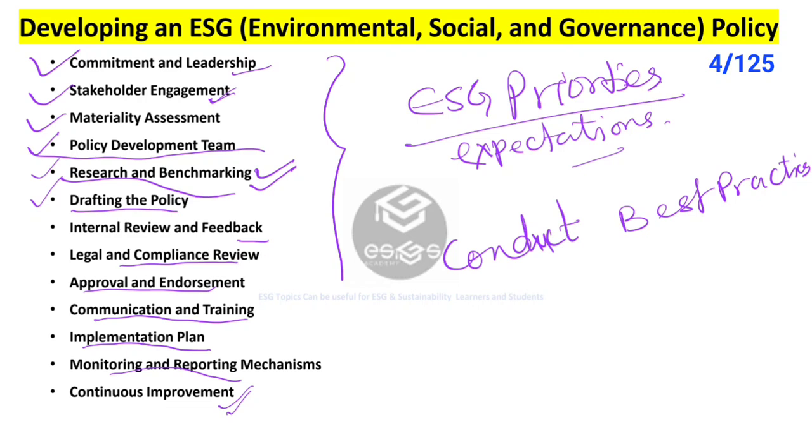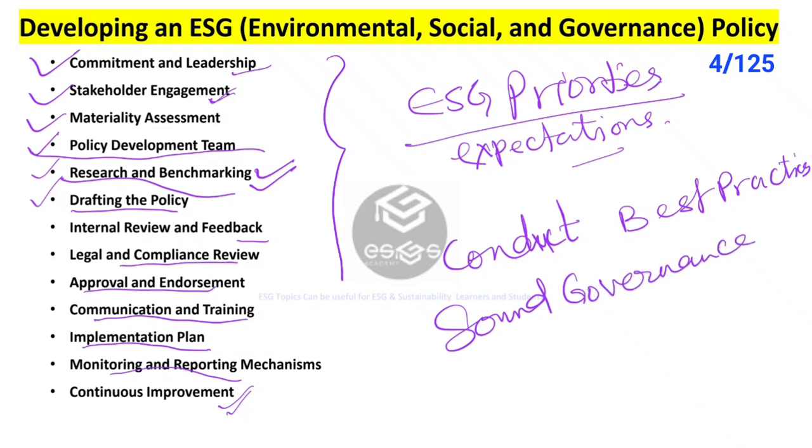Next comes drafting the policy. So we develop a draft of the ESG policy document, which will outline the organizational commitment to ESG principles, objectives, and strategies. This policy also should address the key components such as environmental stewardship, social responsibility or corporate social responsibility, and sound or strong governance practices.